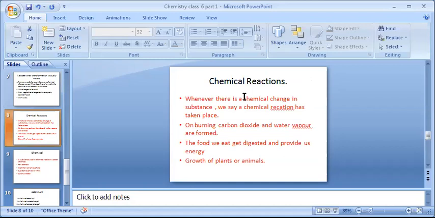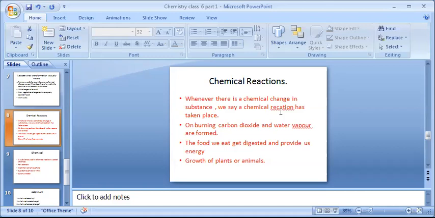Next is chemical reaction. Whenever there is a chemical change in a substance, we say a chemical reaction has taken place. Just now we have studied the example of burning. When burning was taking place, it is actually a chemical reaction which is occurring, which gives us two new products, water vapor and carbon dioxide. So whenever you get something new, always remember a chemical reaction must have taken place there. Then only you are getting something new. Similarly, on burning, carbon dioxide and water vapors are formed.